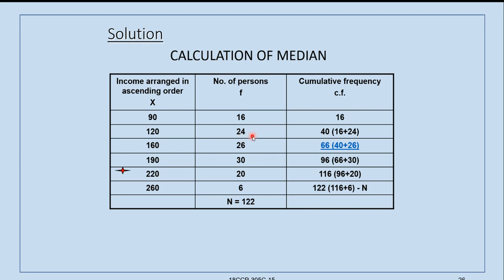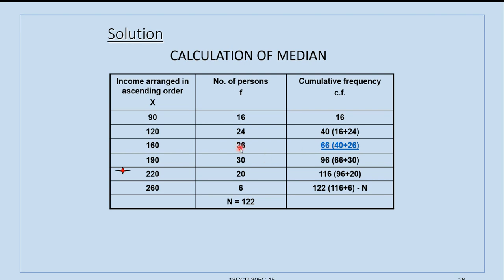Now you see 24. Up to the previous value, the total is 16. That means the second item and first item are added, and then the second cumulative frequency is taken. That means 16 plus 24, which is 40. For the third item, 16, 24 and 26 should be added. 16 plus 24 is 40, and this is 26, so 66.